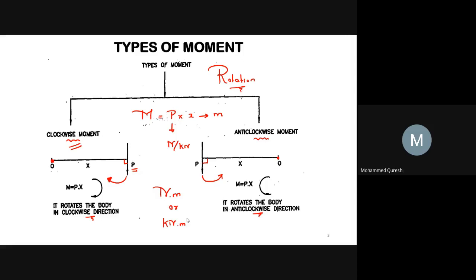Then remember one thing, generally the clockwise moment is taken as positive. This is the sign for clockwise moment. Clockwise moment is taken as positive, whereas anti-clockwise moment is taken as negative. Remember this sign. This sign will be helpful for us while solving the examples.